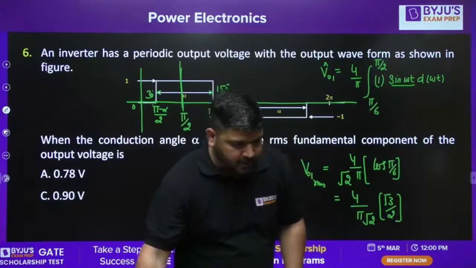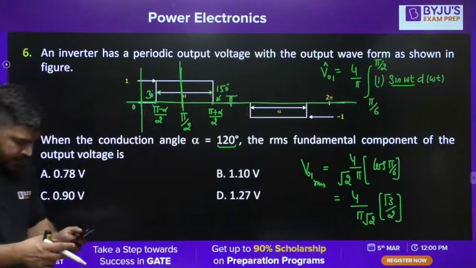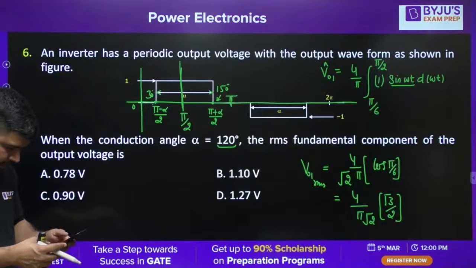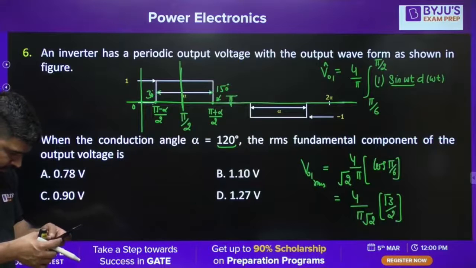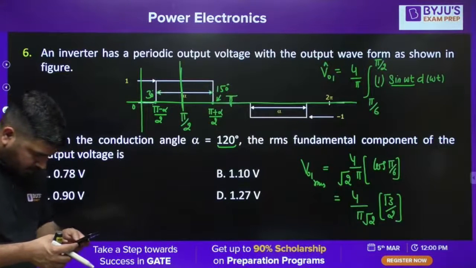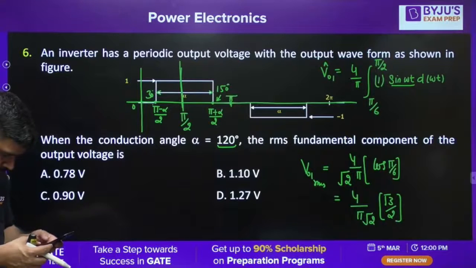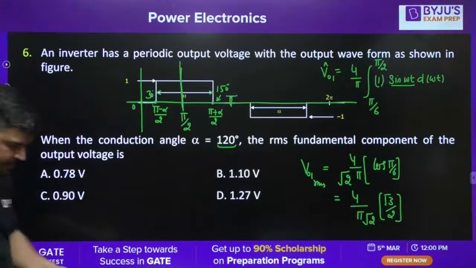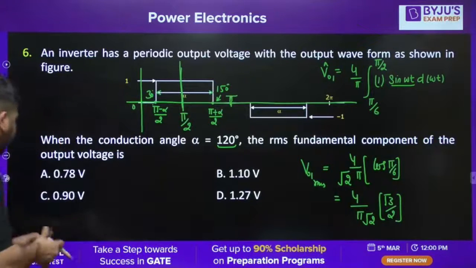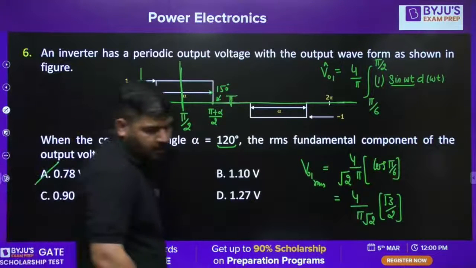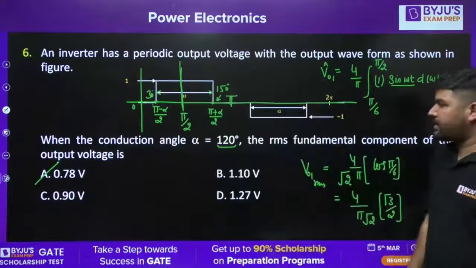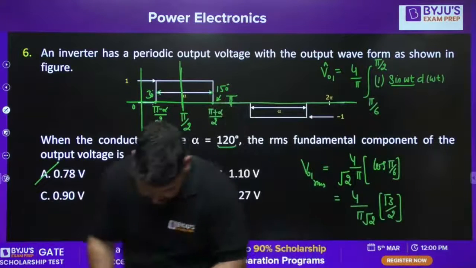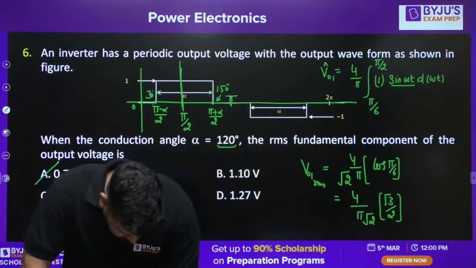Tell me guys, which option is correct? You can check the decimal value. So let me check which option is correct for this. Wait a minute. Yes. I think option A is correct. The value is 0.78. So the value came out to be 0.78. Answer is A.